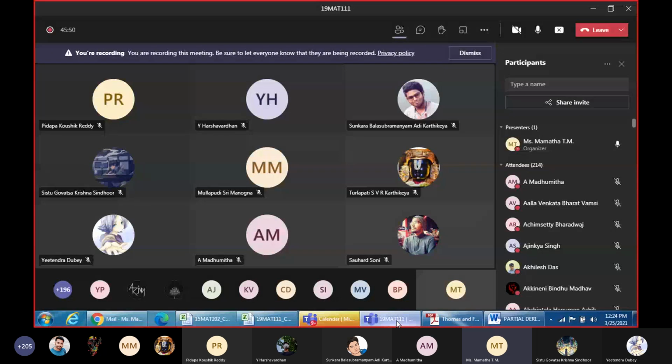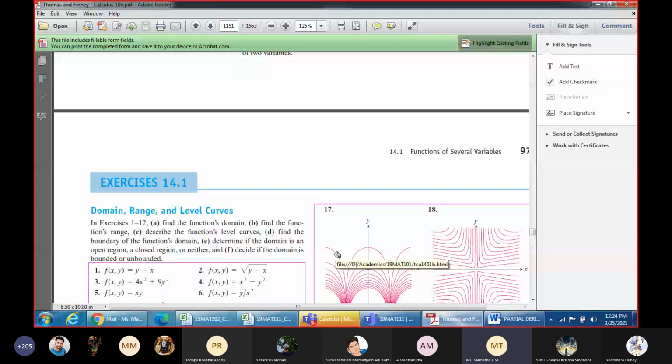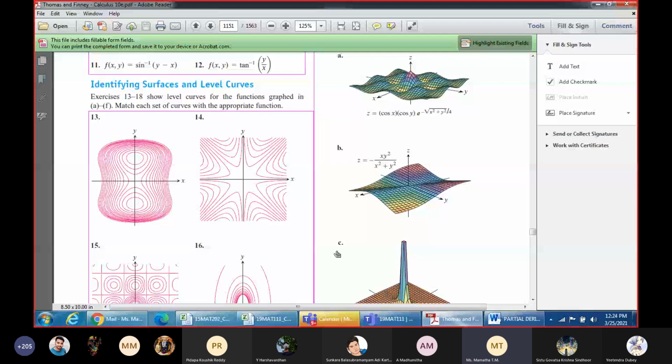Now, all of you solve for this partial derivatives, what I did in the last class.